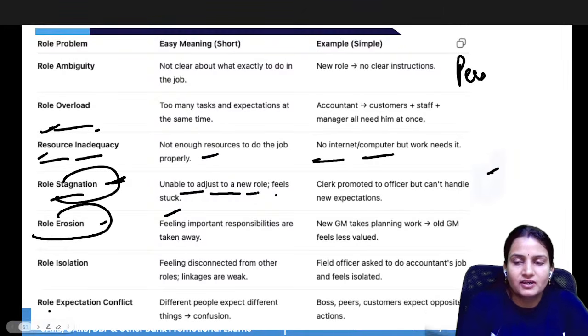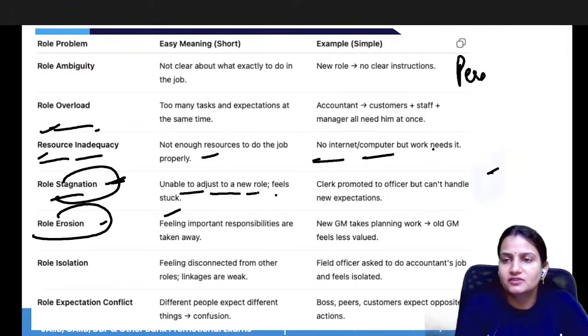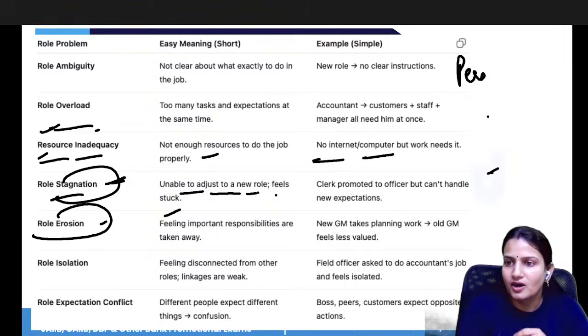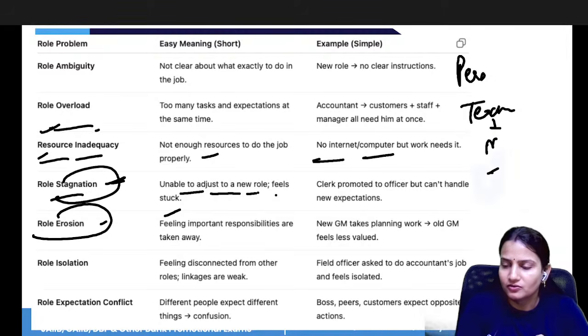Role erosion means the role has eroded. Eroded means when some part of the responsibility has been taken from you and handed over to the next person. Like you are given to teach the maths subject as well as the science subject because you are good in both of these.